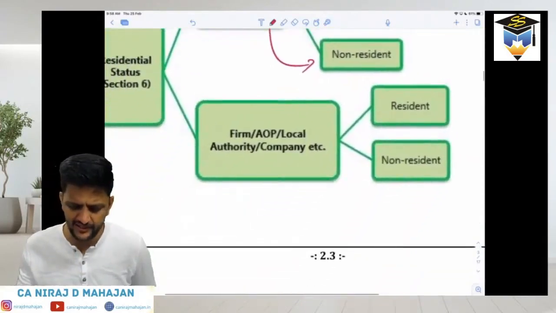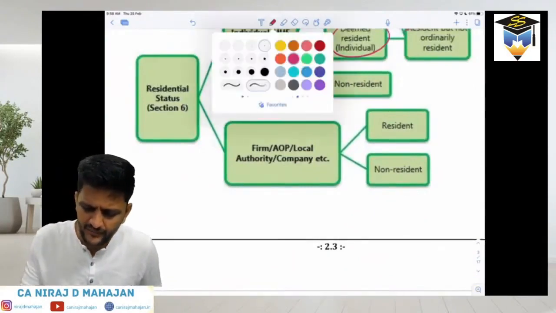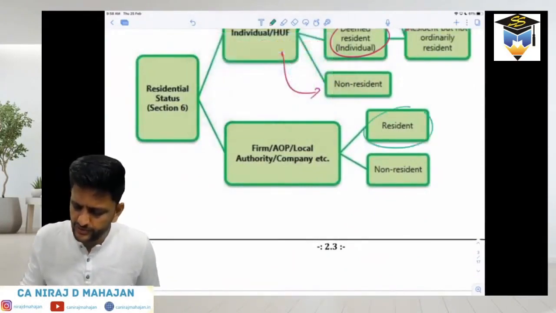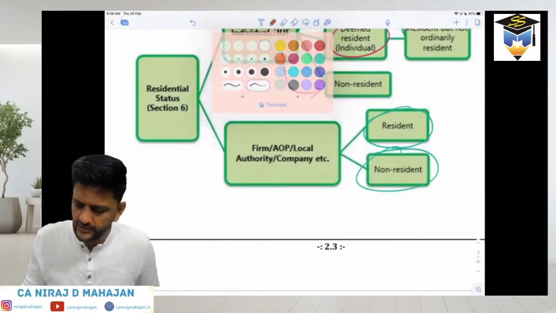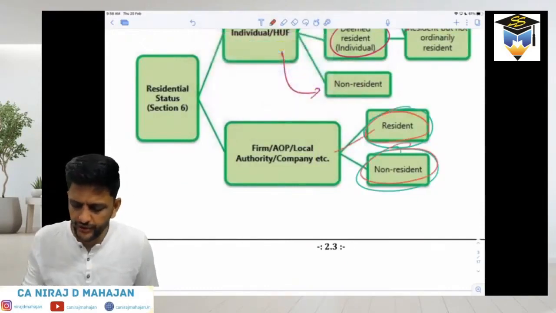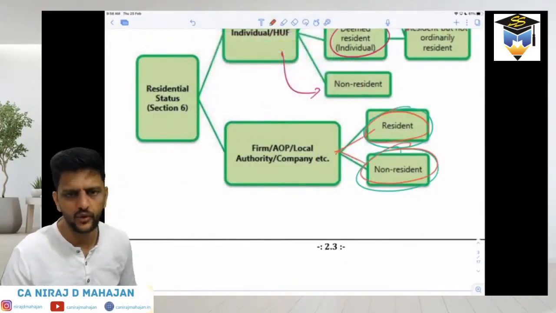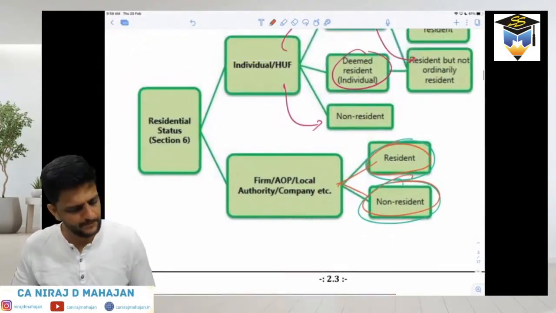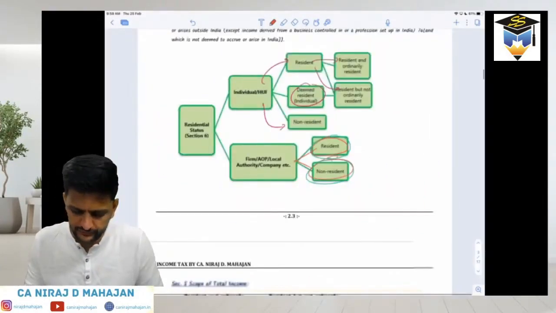Remaining are very easy. Remaining are very simple. There are only two categories: resident and non-resident. Simple. Resident and non-resident for firm, AOP, BOI, company, etc. All right? Fine. Okay. Let's go ahead, everybody.